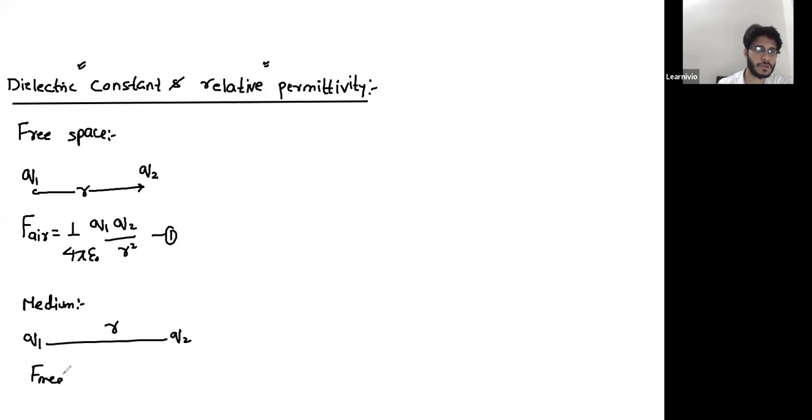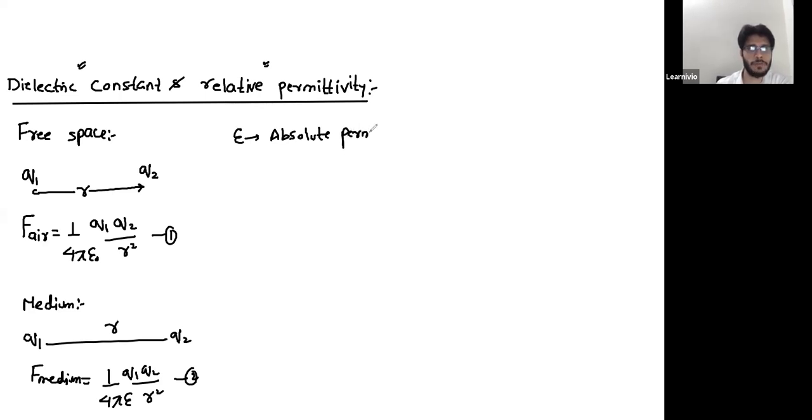So will you tell me what will be the change in the formula? Which term will change in this formula of force? Epsilon will change. So instead of epsilon naught, you will use epsilon. It's Q1 Q2 over r square. Here this epsilon is the absolute permittivity of the medium. You can leave your answer here. You can write your force in terms of absolute permittivity.